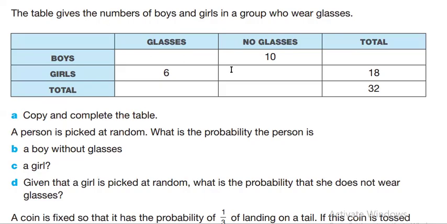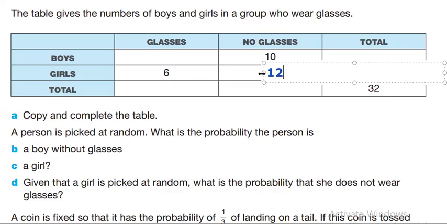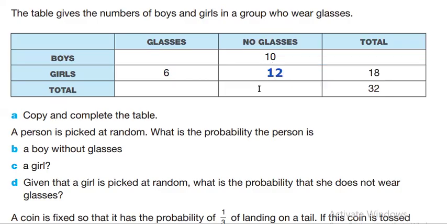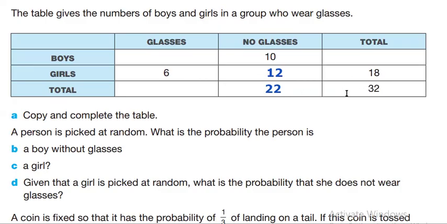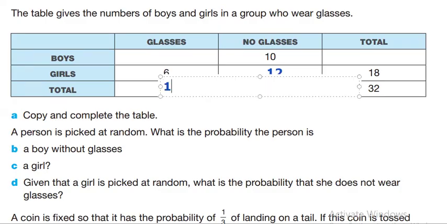So let's complete the table. First, this is 6. When you add it to this, you get 18. So basically that's 12. And 10 plus 12 will be 22. Very good. Now, here, 32 minus 22 will give you 10.